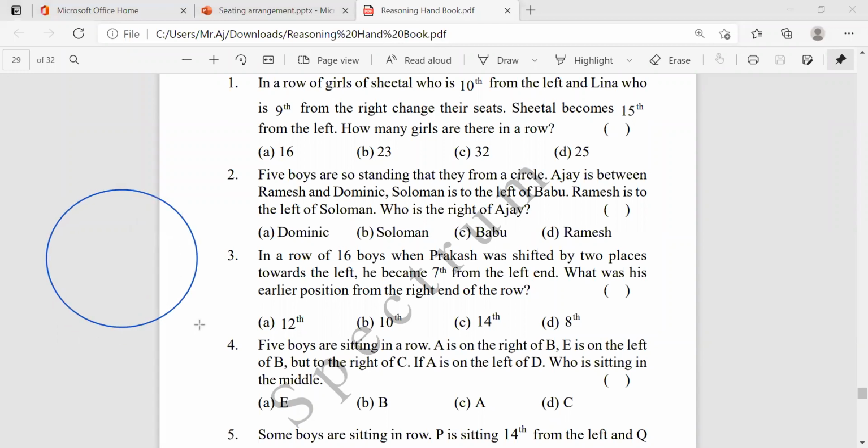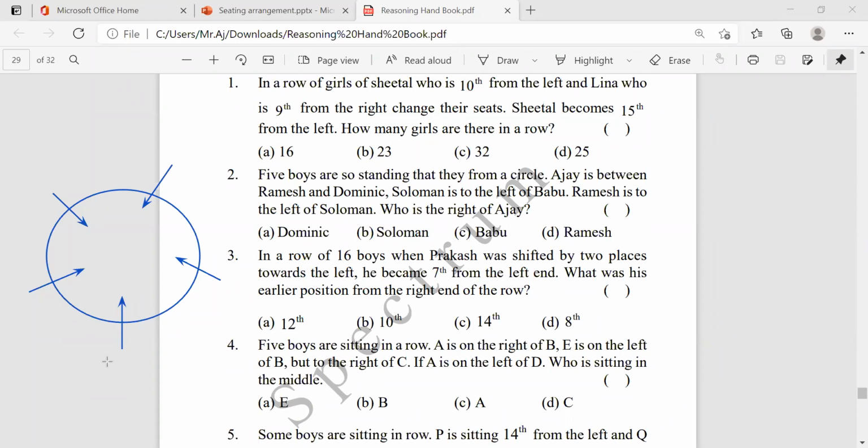Now for example, see what they're saying here. Five members are there. This is my circle. Five members: one is here, another one is here, another one is here, here, and here. So five members are there, and they are in a circle form. Ajay is between Ramesh and Dhanvik, and Solomon is left of Babu. Ramesh is to the left of Solomon. Okay, clear?